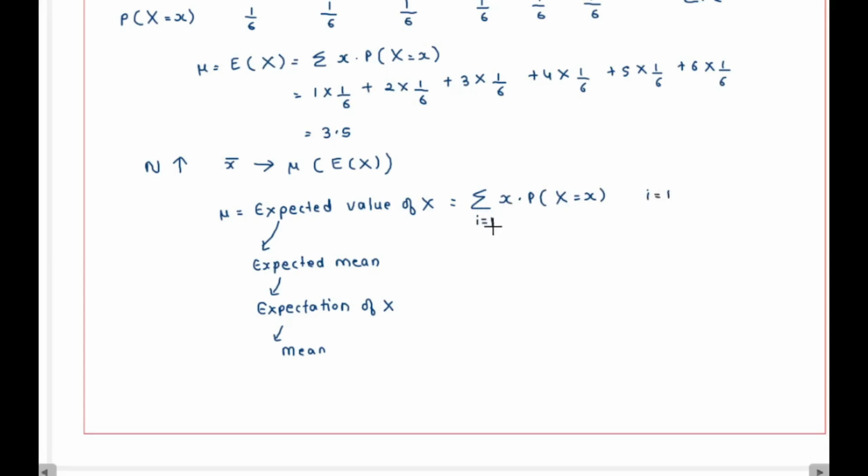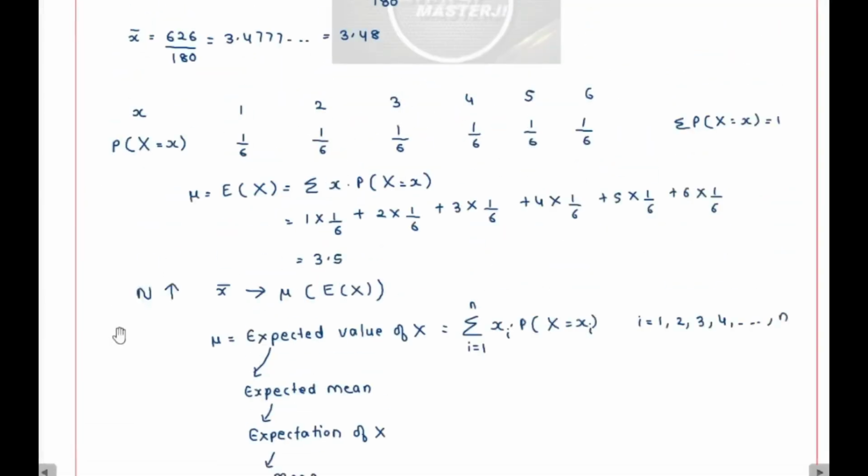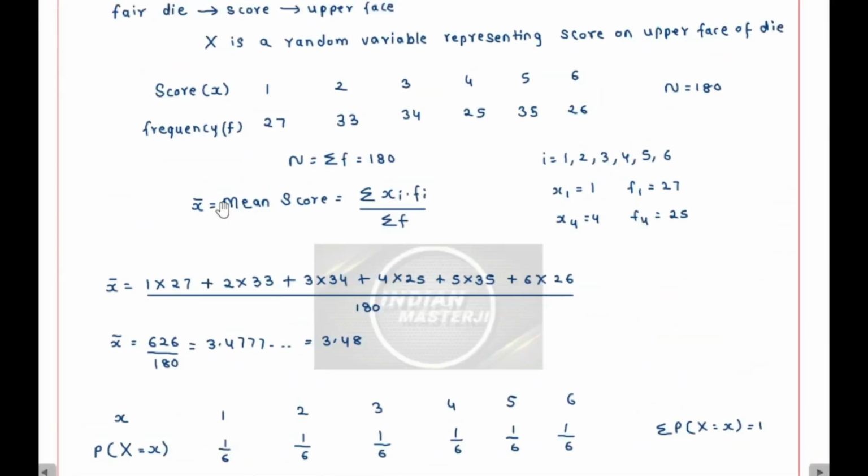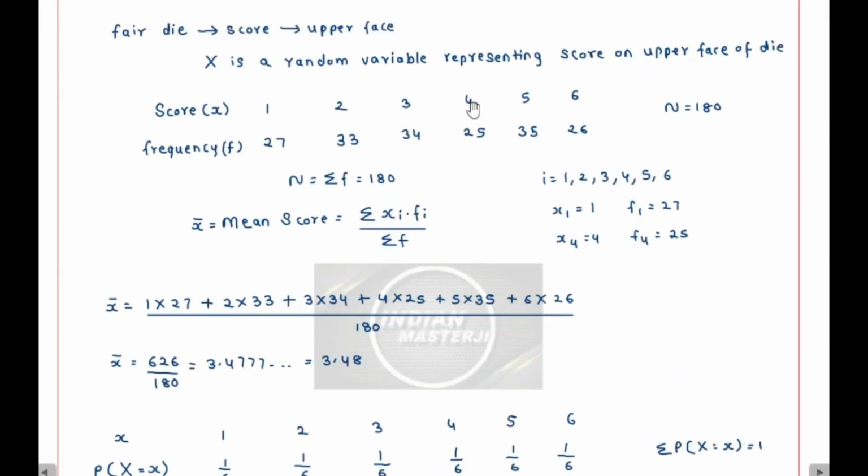Here I will put i varying from 1 to n, and this is xi here, and probability of xi, where i is varying over all the values it is taking, 1, 2, 3, 4, 5, and so on up till n. So these are discrete values it is taking here. If you see, these values 1, 2, 3, 4, 5, 6 are discrete values it is taking. So that's the reason here x is a discrete random variable.